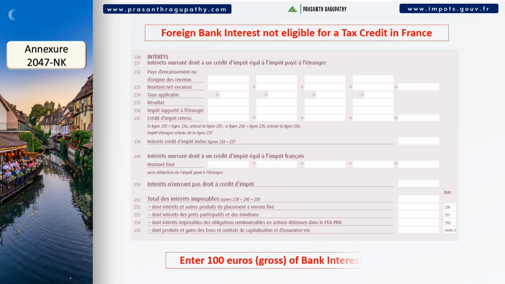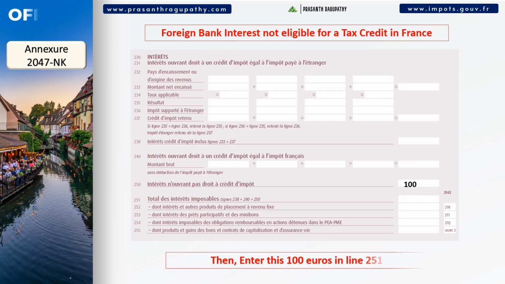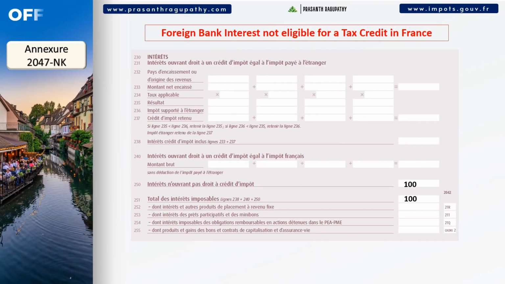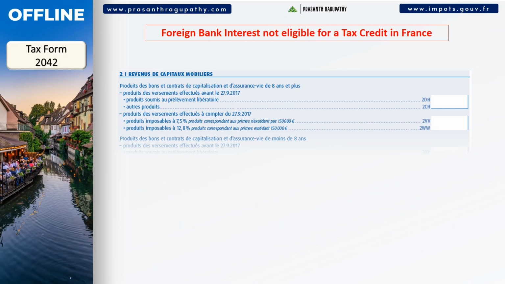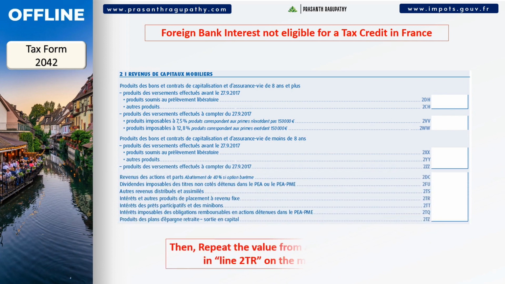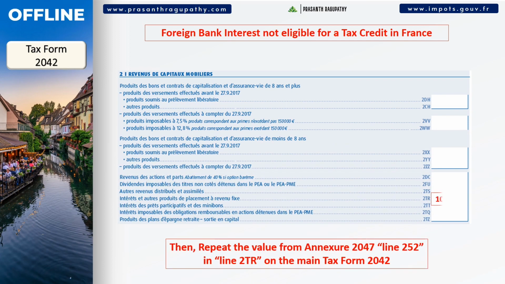First, enter 100 euros of bank interest directly in line 250. Then, enter the total value of taxable bank interests in line 251. Then, enter the same value of bank interests earned in line 252. Click Next. Finally, repeat the value from Annexure 2047, line 252, in line 2TR on the main tax form 2042.